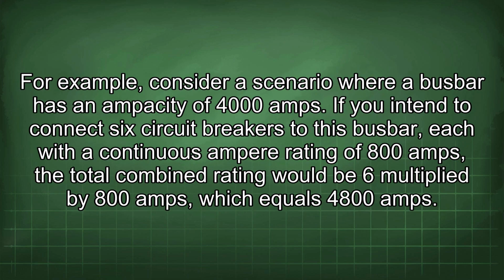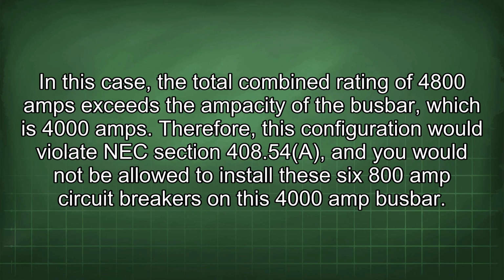For example, consider a scenario where a busbar has an ampacity of 4000 amps. If you intend to connect 6 circuit breakers to this busbar, each with a continuous ampere rating of 800 amps, the total combined rating would be 6 multiplied by 800 amps, which equals 4800 amps. In this case, the total combined rating of 4800 amps exceeds the ampacity of the busbar, which is 4000 amps. Therefore, this configuration would violate NEC section 408.54(A), and you would not be allowed to install these 6 800 amp circuit breakers on this 4000 amp busbar.